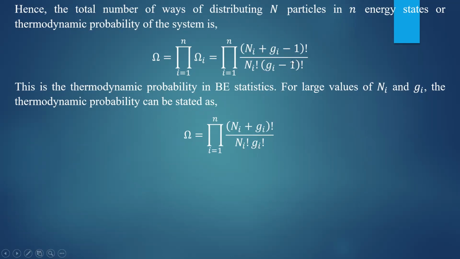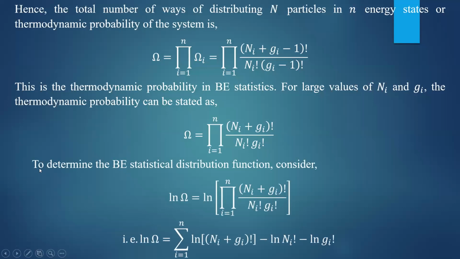Here we can neglect this number 1 because gi is very large. Compared to ni and gi, 1 is very small. Otherwise, ni or gi are very much greater than 1. That's why we can neglect this number 1. We get the thermodynamic probability equal to product of (ni plus gi) factorial by ni factorial into gi factorial.